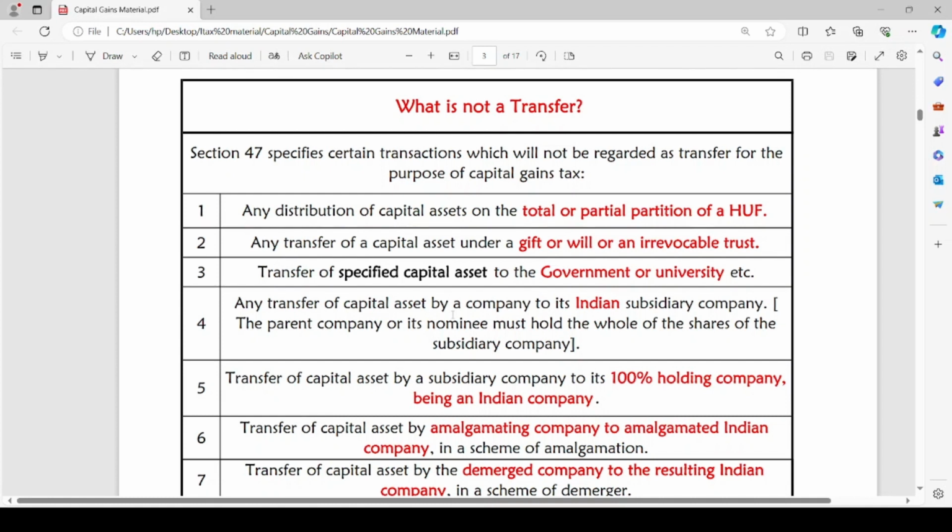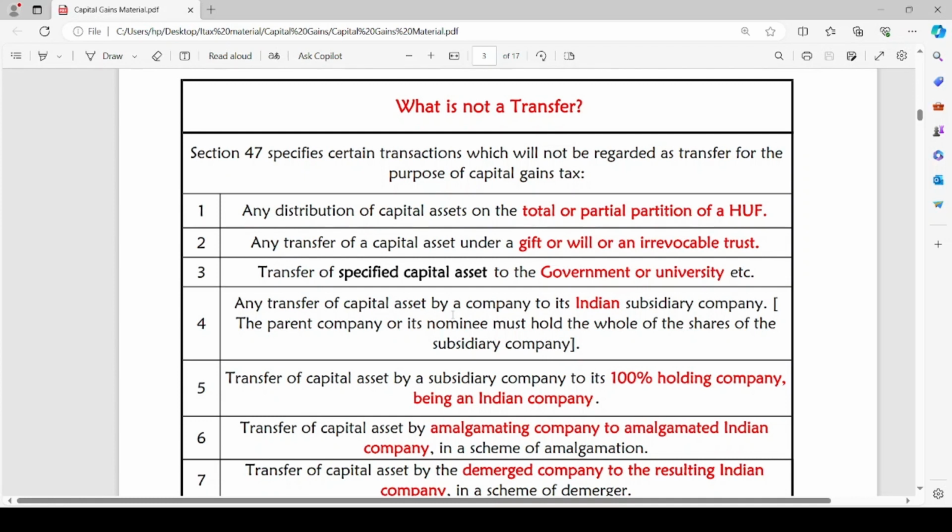Let us discuss the first 4 points once again. Any distribution of capital asset on total partition or partial partition of an HUF. Any transfer of capital asset under a gift or will or an irrevocable trust. That means, for example, a person is gifting any property to another person, any of his heir or someone.